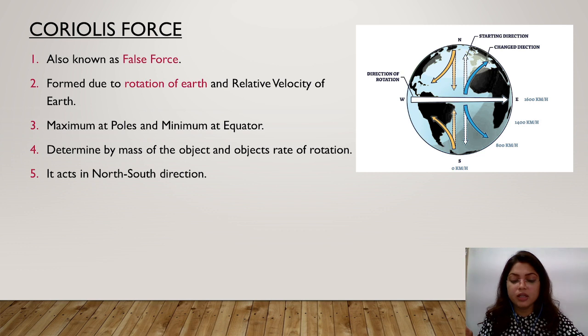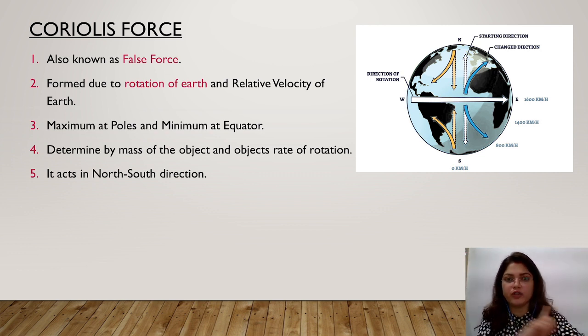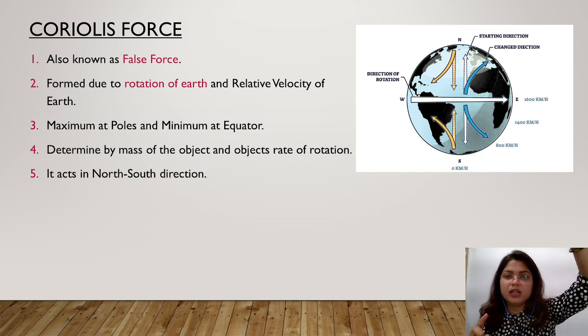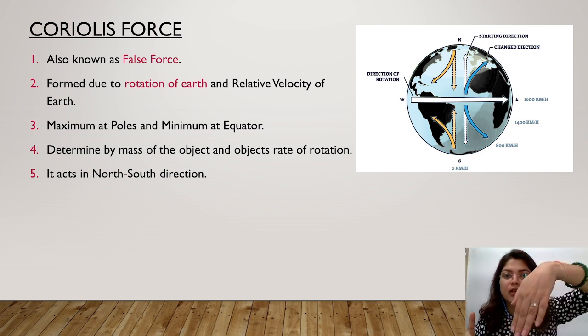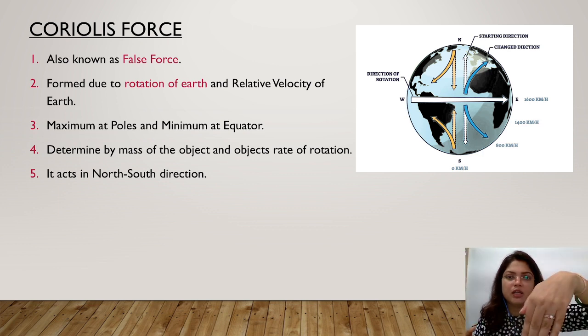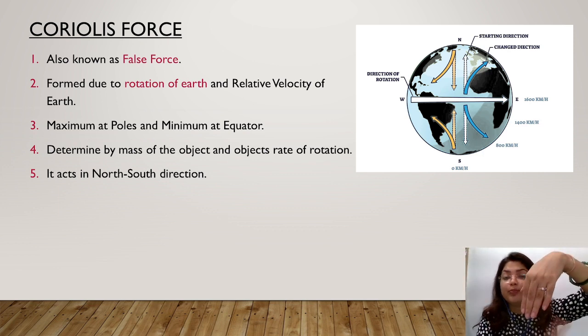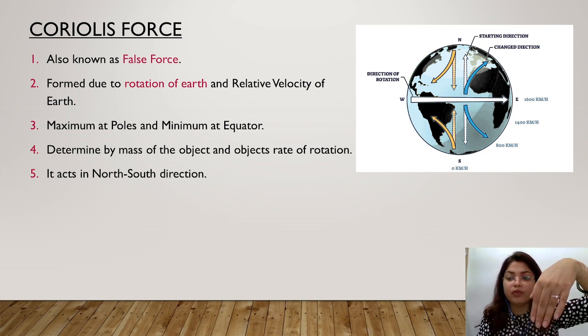So the relative velocity of the earth at the equator is maximum, about 1600 km/h. It's rotating very fast from west to east. Whenever any object comes towards the equator, from the northern or southern hemisphere, from anywhere, it can't match the speed of the earth at the equator, because the velocity of the earth there is really very fast.